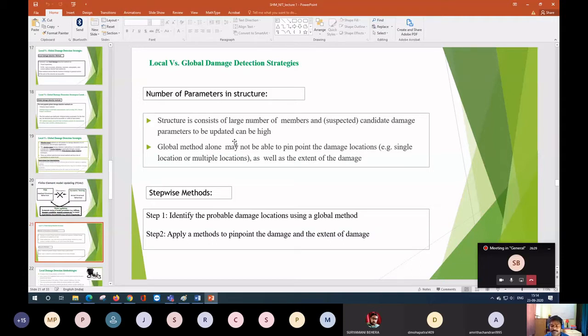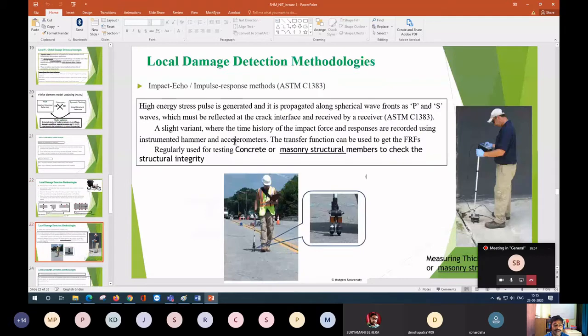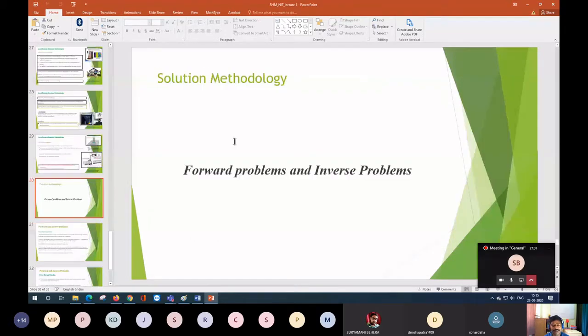Okay, so I was discussing the local method and global method. Local damage detection basically means you know the locations, but you are not able to pinpoint exactly. That's local. Global is where you take the response, which is global in nature, and from there we try to identify. We'll discuss the difficulties in local and global damage detection. Both have certain advantages and certain disadvantages. We will discuss that part, and at the end we'll discuss the forward problem and inverse problem.